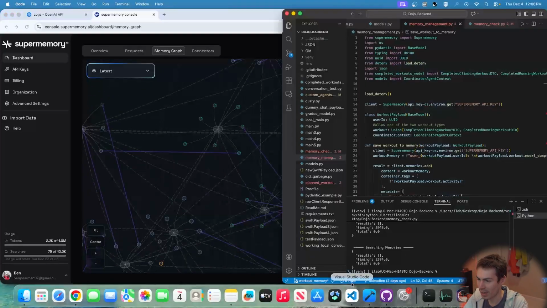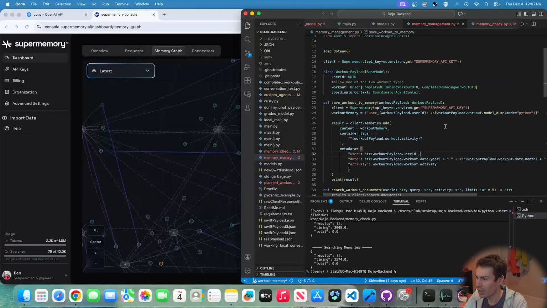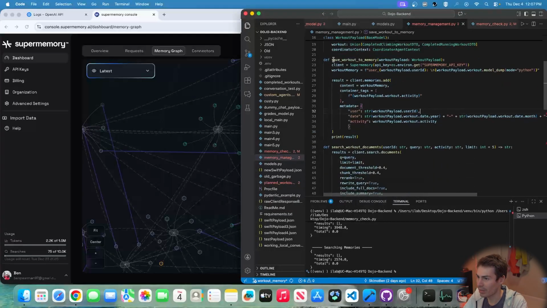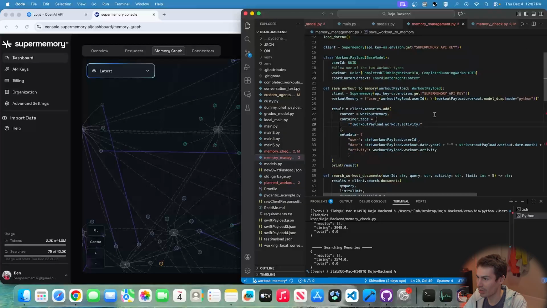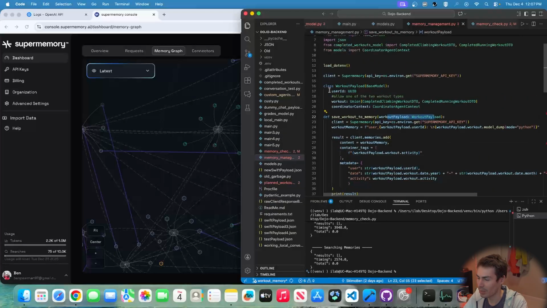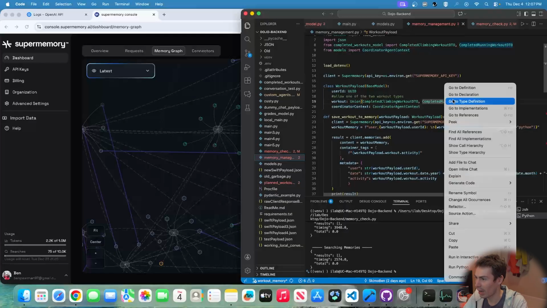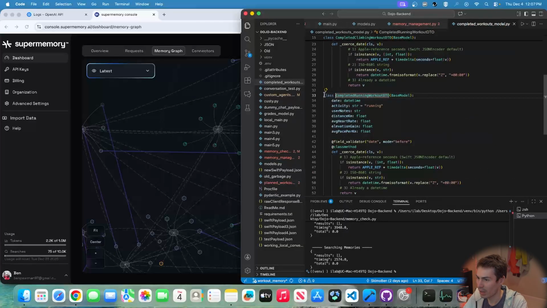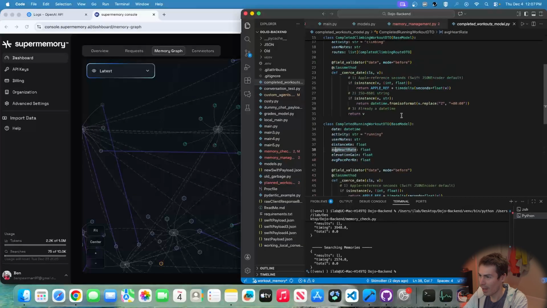So how does this work? In my backend here, we just have this function, save workout to memory, and a workout payload comes in with a user ID, a workout, and coordinator context. So a workout is just this. It's got the date, the activity, user notes, distance in kilometers, average heart rate, elevation gain, average pace.